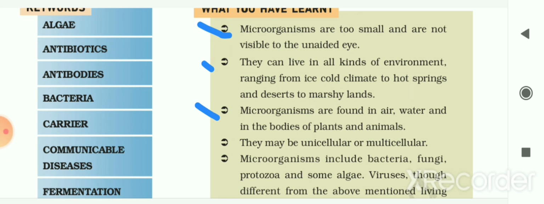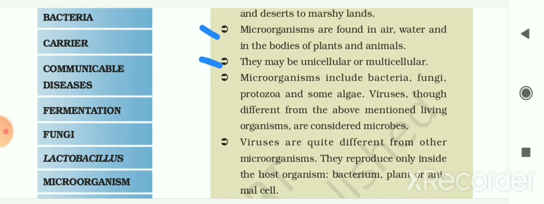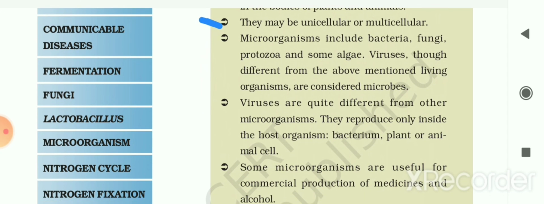Then we have seen microorganisms are found in air, water and in the bodies of plants and animals. They may be unicellular or multicellular. Microorganisms include bacteria, fungi, protozoa and some algae. Viruses, though different from the above mentioned living organisms, are considered as microbes.